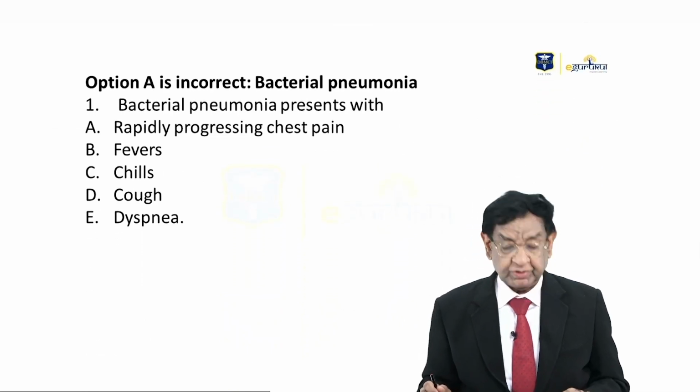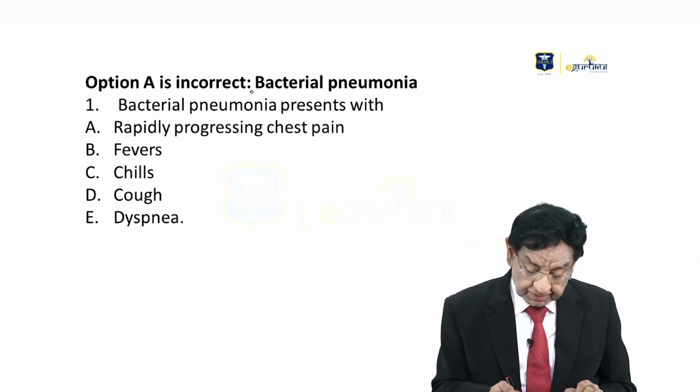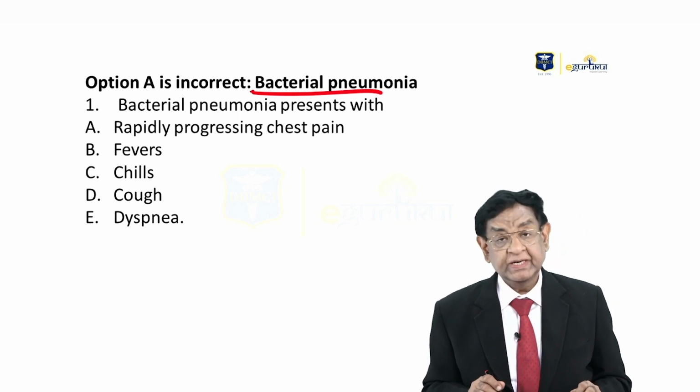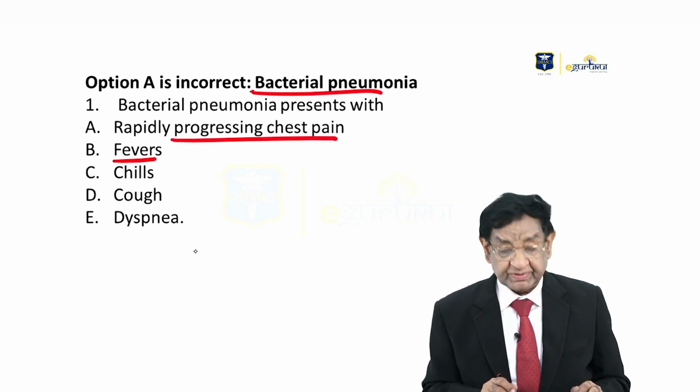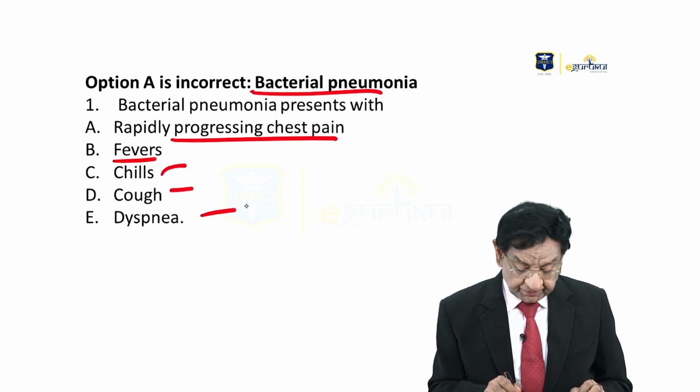Now let's look into the other options. What about bacterial pneumonia? Bacterial pneumonia comes with fever, progressively increasing chest pain, chills, cough, and dyspnea.